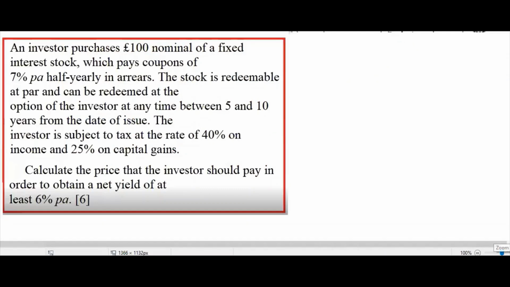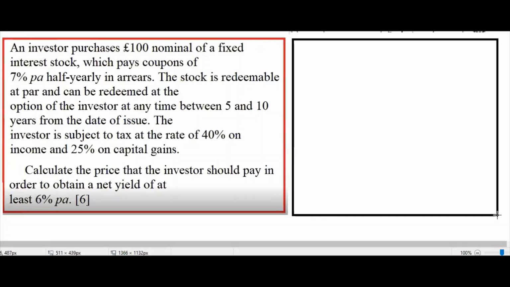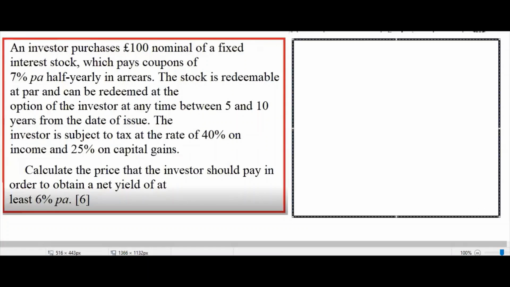See this question. We'll solve this one here. Be with me. Read the question. An investor purchases 100 nominal of a fixed interest stock, which pays coupon of 7% per annum half yearly in arrear. Same kind of question. That was 8%, here 7%. The stock is redeemable at par, again same 100. It can be redeemed at the option of the investor at any time between 5 to 10. Instead of 10 to 15, we have 5 to 10. The investor is subject to tax at a rate of 40%. 25% was given, here 40%.